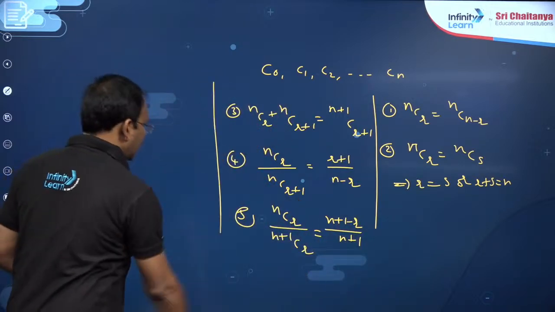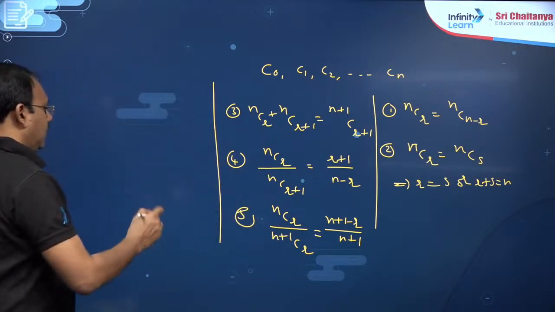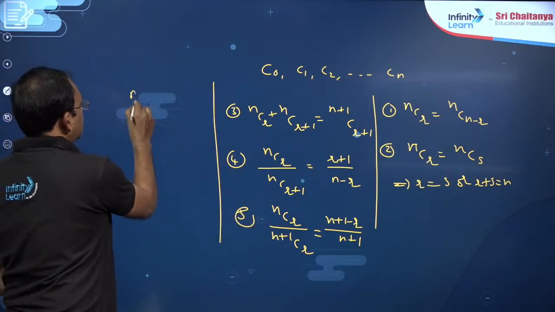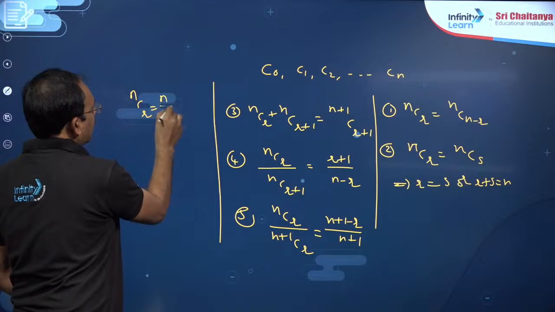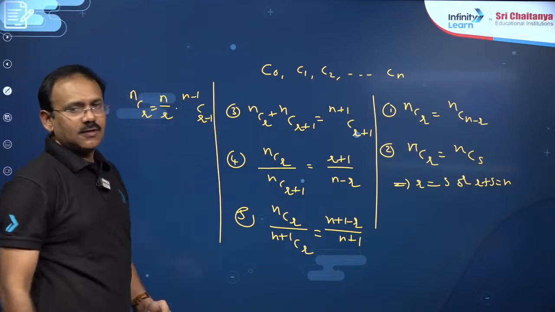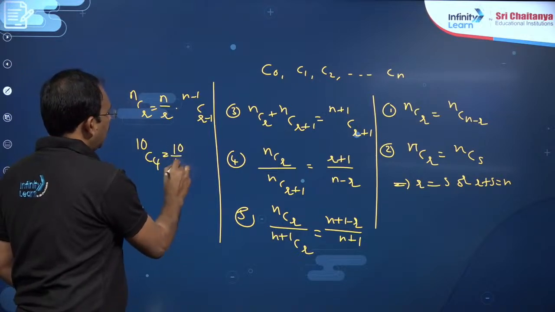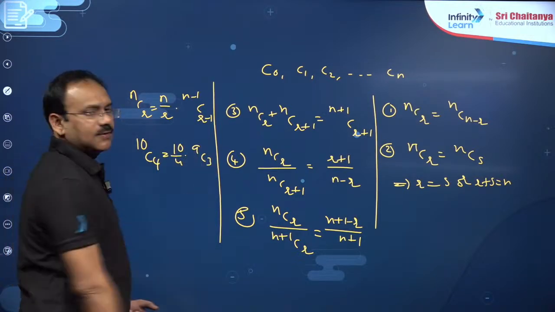The next, my dear friends, you can also say, nCr can be written as n by r into (n minus 1)C(r minus 1). For example, 10C4, you can write 10 by 4 into 9C3. Okay.